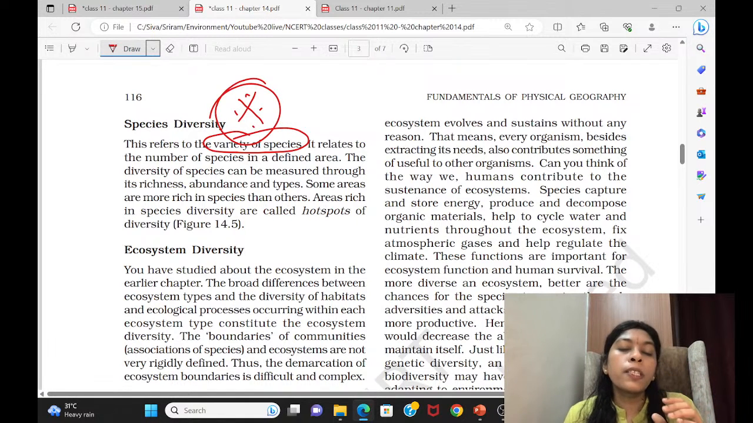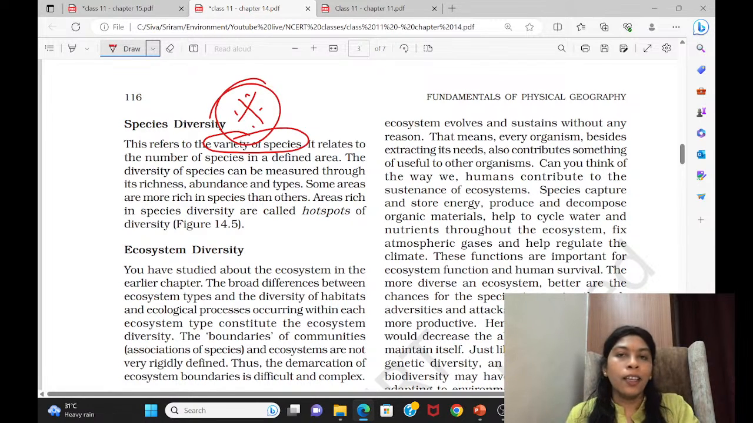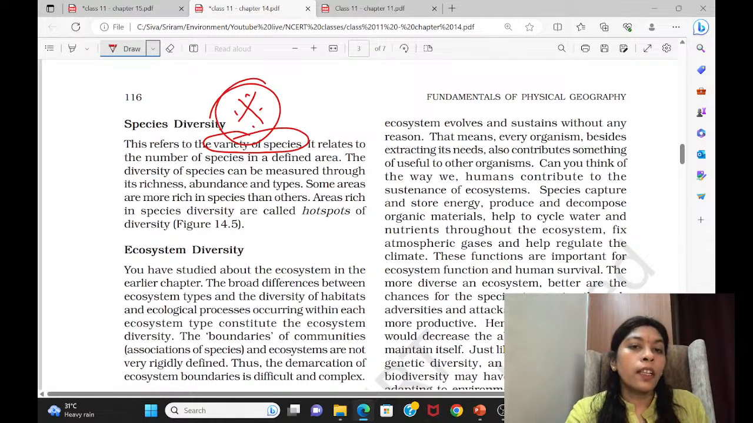Otherwise, only humans are living. What will happen? You are seeing only walls, only constructed areas. No plants, no animals, no insects. Everything is in the museum. What will happen then? So that's why we are saying that variety of species is very important. That is called species diversity, and you should read that.